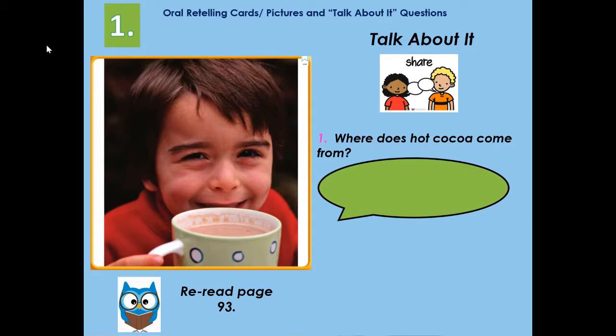So you can say out loud, hot cocoa is a food that comes from. Well, hot cocoa is a food that comes from the cocoa bean, and the cocoa bean grows from a tree.